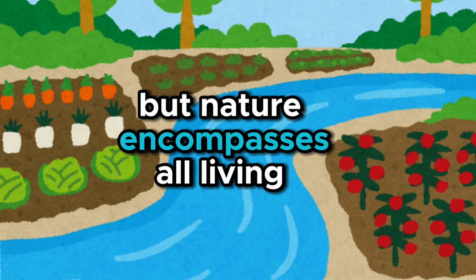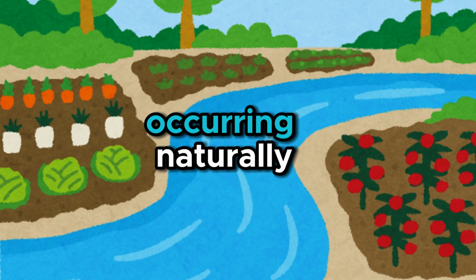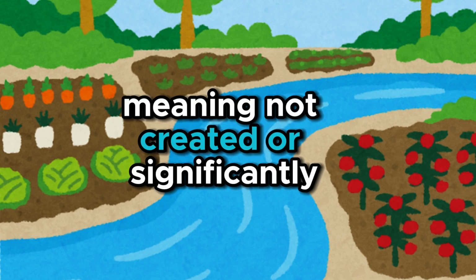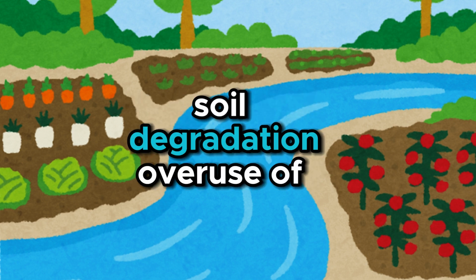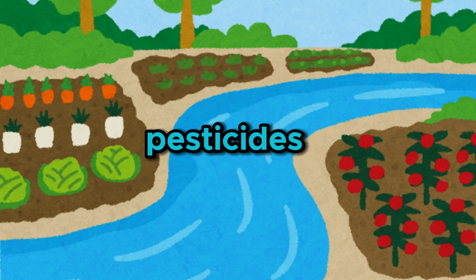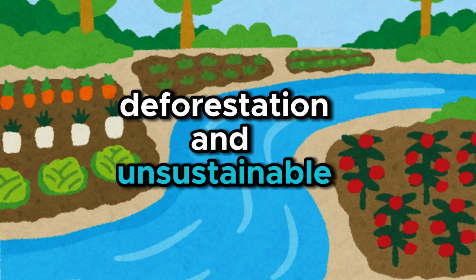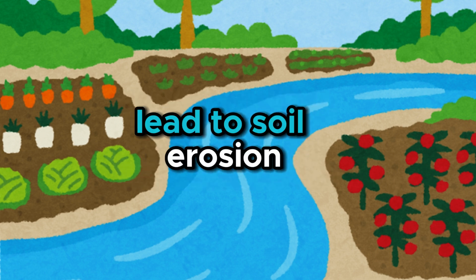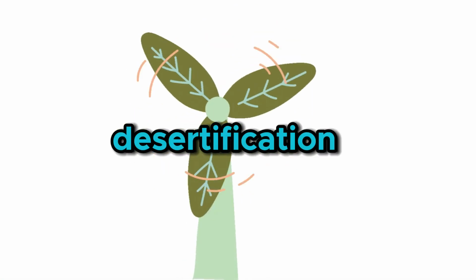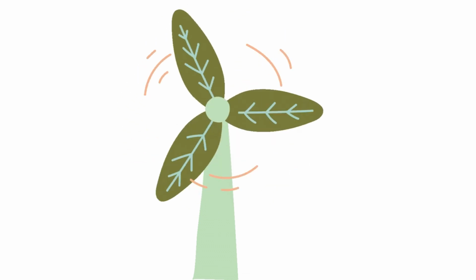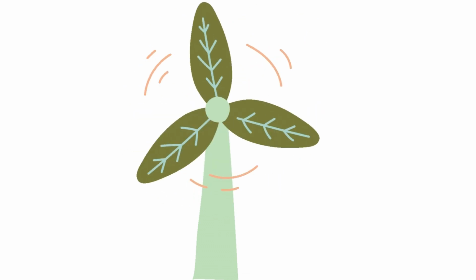Nature encompasses all living and non-living things occurring naturally, meaning not created or significantly altered by humans. Soil degradation. Overuse of pesticides, deforestation, and unsustainable farming practices lead to soil erosion, loss of fertility, and desertification, affecting food security and natural habitats.